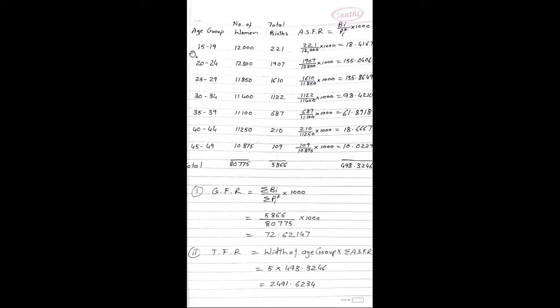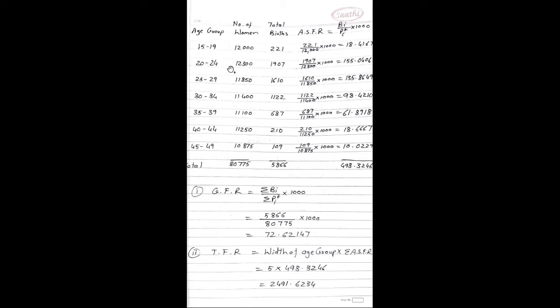So first age group is 15 to 19. Number of women are 12,000. Total births are 221. ASFR calculations 221 upon 12,000 into 1000. So answer is 18.4167.